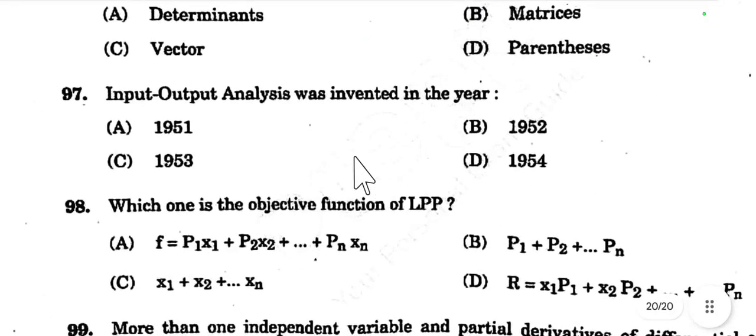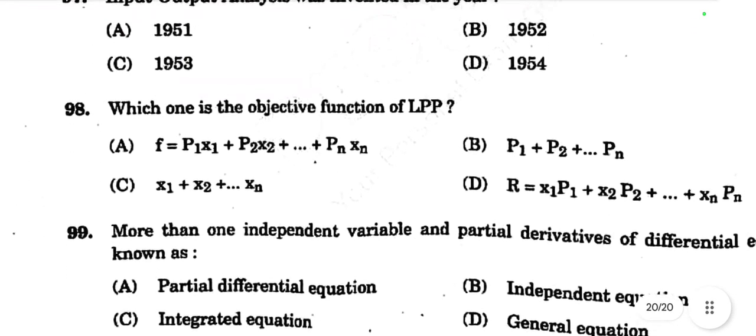Then question number 97. Input output analysis was invented in the year 1951, 52, 53 or 54. Input output analysis was invented in 1951. So option A is the right choice. Then question number 98.